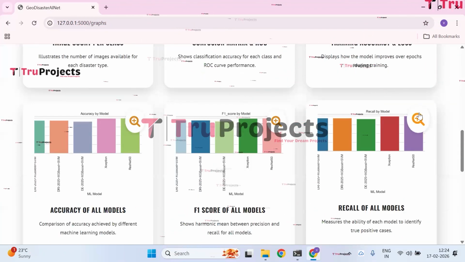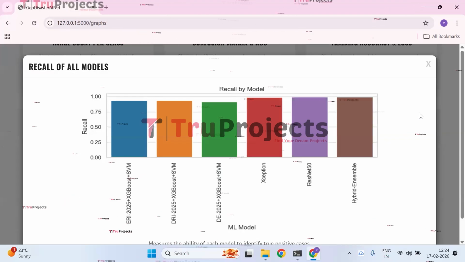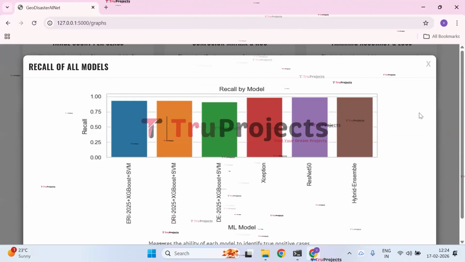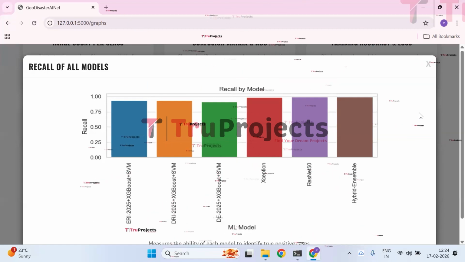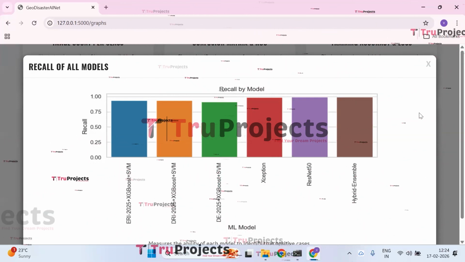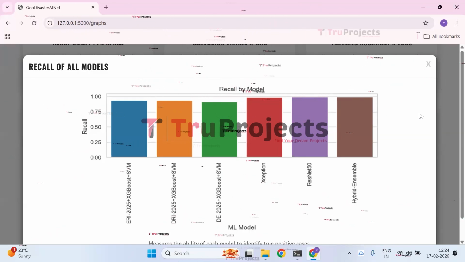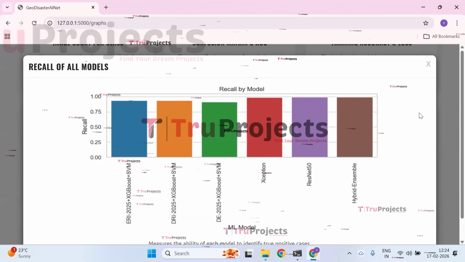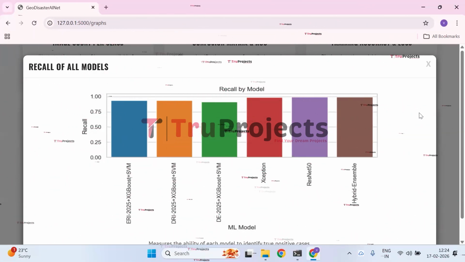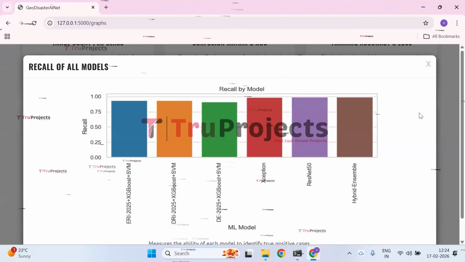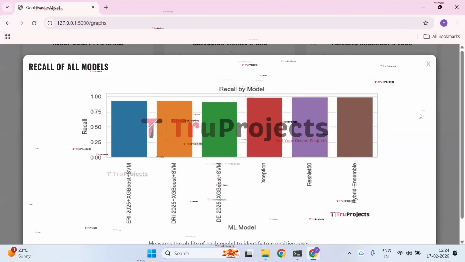Next, we have the recall by model graph. The graph shows the recall values are highest in the deep learning models, particularly ResNet 50 and hybrid ensemble, reaching close to 0.99. This indicates their strong ability to correctly identify disaster instances without missing many true cases. The ERI, DRI, and DE combined models have slightly lower recall but still demonstrate solid performance.